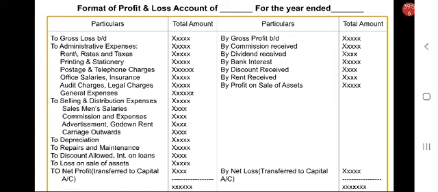Next one is bad debts. Bad debts is the amount lost from debtors to whom goods were sold on credit. It is a loss, so that should be debited to profit and loss account.